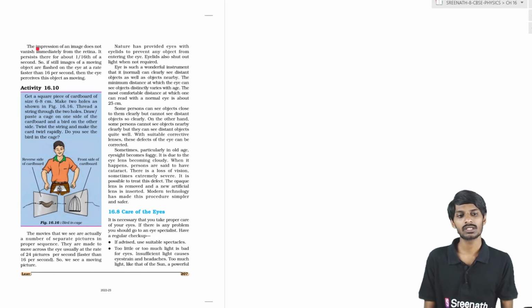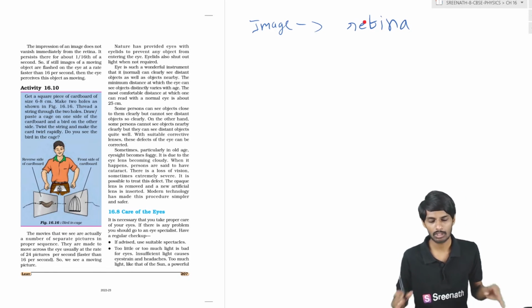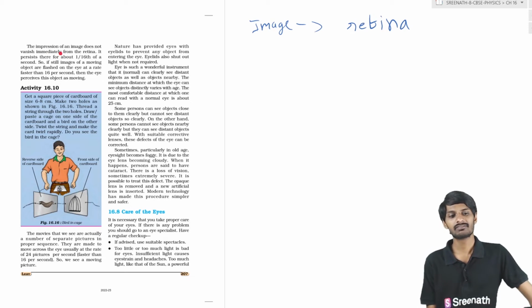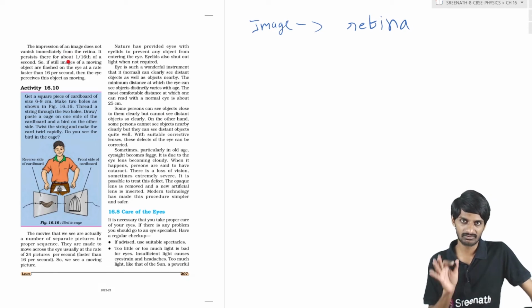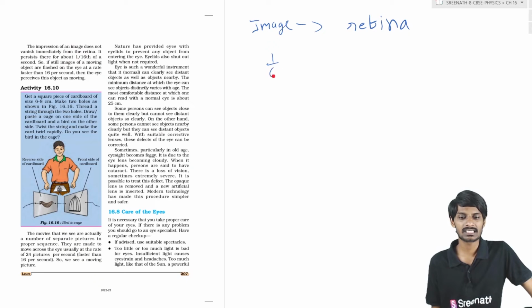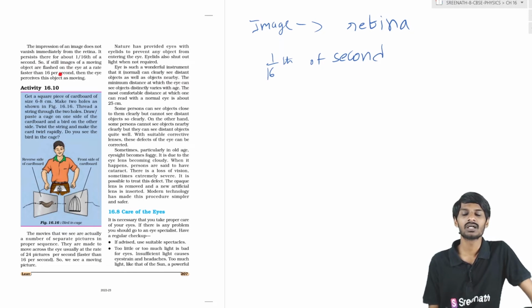One more thing: the image formed on the retina will not be destroyed or vanish immediately. It will stay there for up to 1/16th of a second, students.